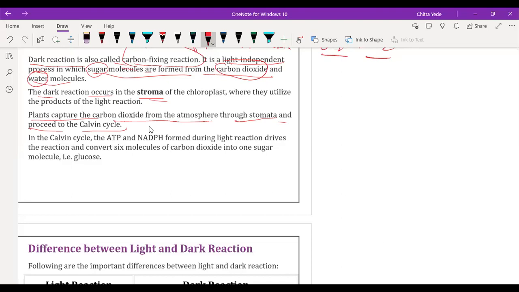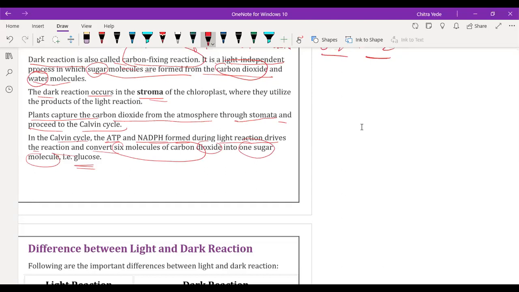In the Calvin cycle, ATP, adenosine triphosphate, and NADPH, nicotinamide adenine dinucleotide phosphate, formed during the light reaction, are used in the dark reaction, and the reaction converts 6 molecules of carbon dioxide into 1 molecule of sugar, which is called glucose.